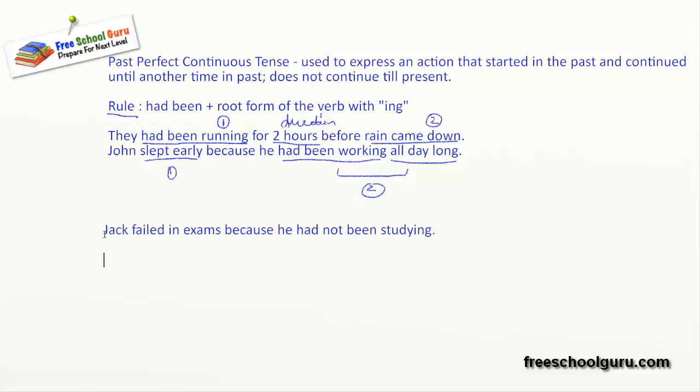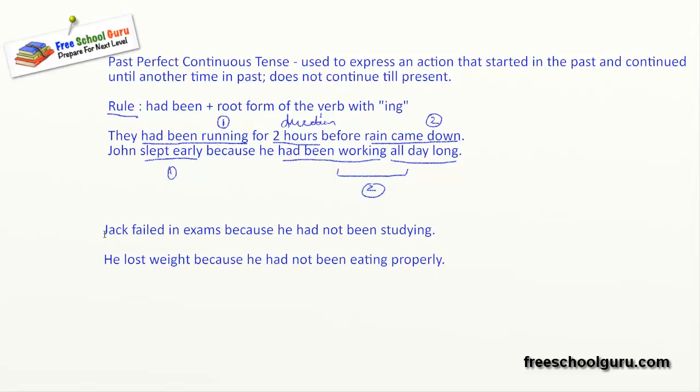Let's take another one. He lost weight because he had not been eating properly.